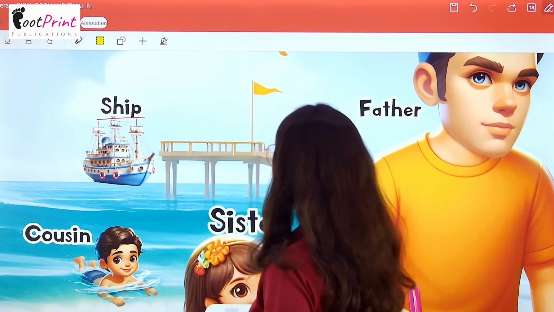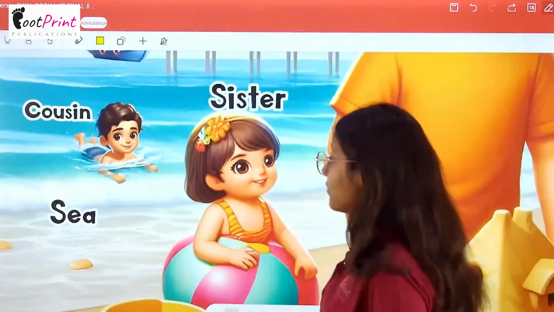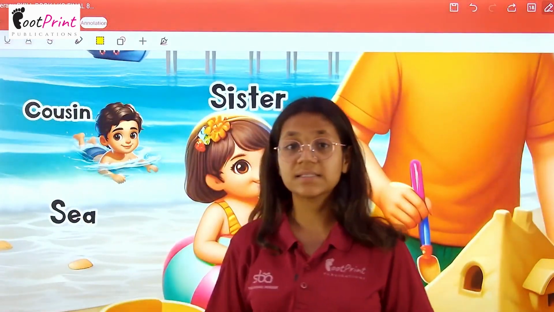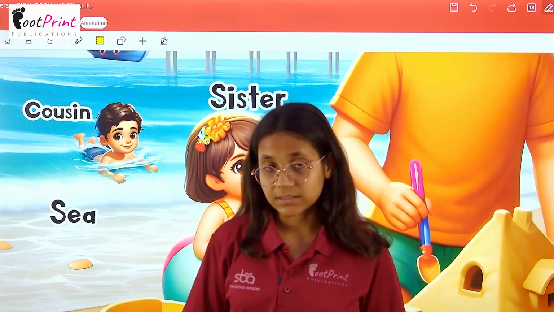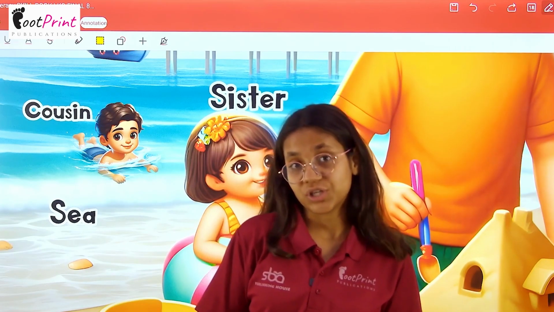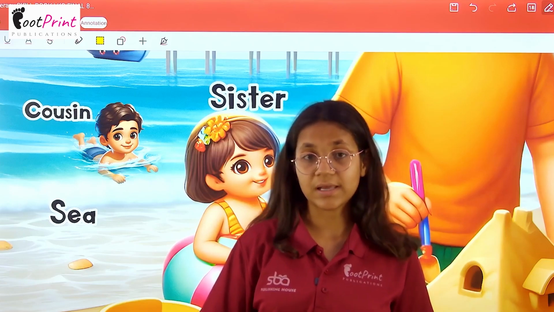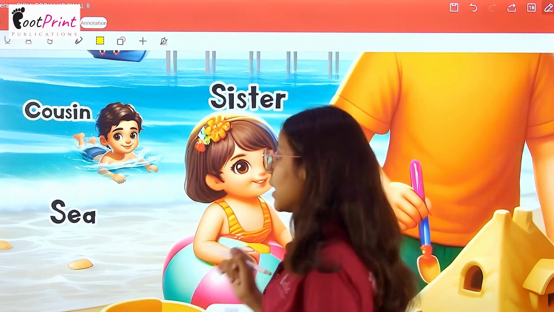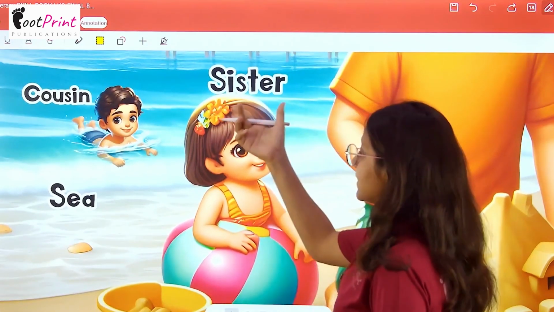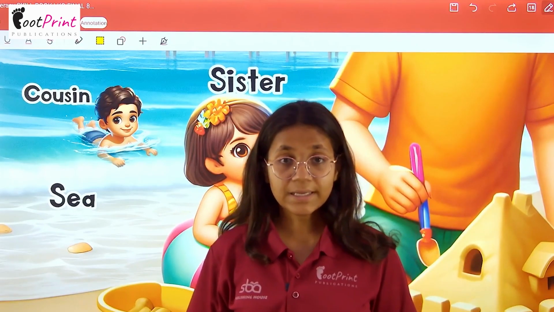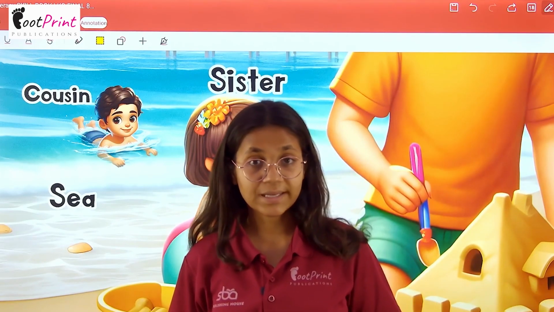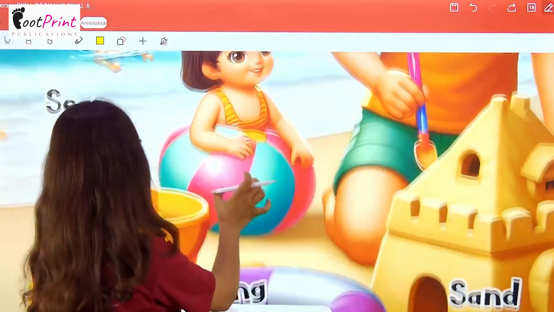Now we have this boy. This is cousin. Cousin माने चचेरा या ममेरा भाई. Now we have sister. Sister माने बहन. Now we have sea.